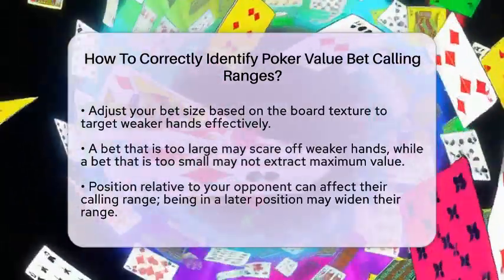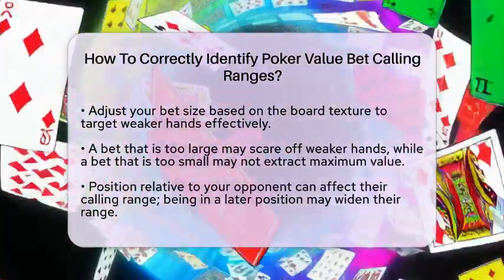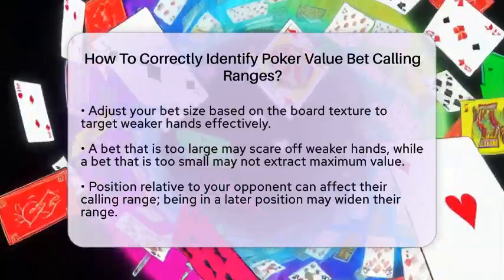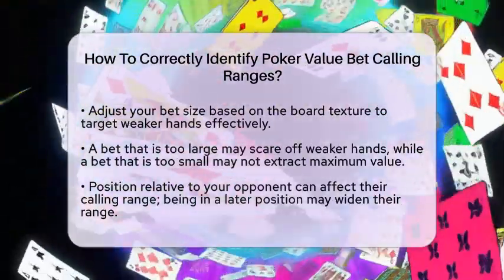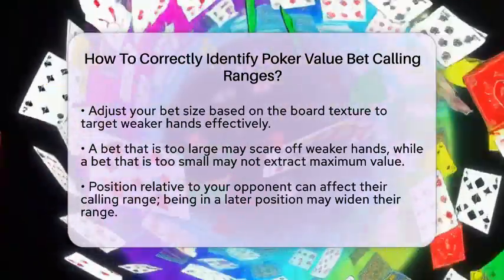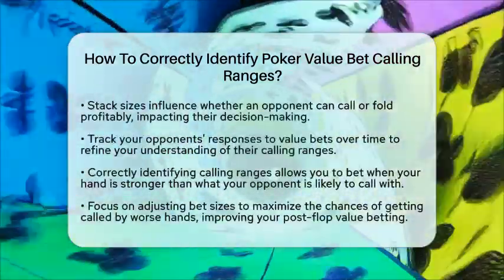Position and stack sizes also play a role in determining calling ranges. Your position relative to your opponent can affect how wide their calling range might be. Additionally, the size of the stacks can influence whether your opponent can call or fold profitably.